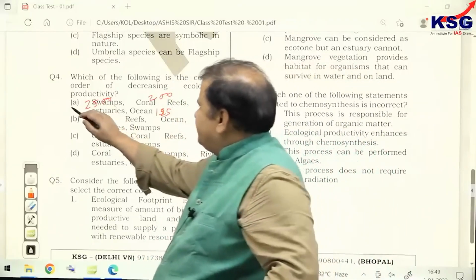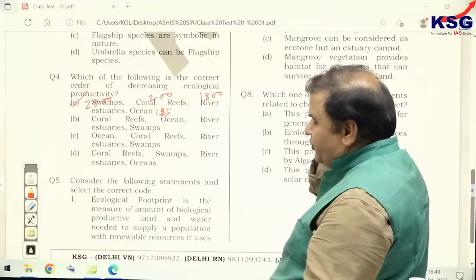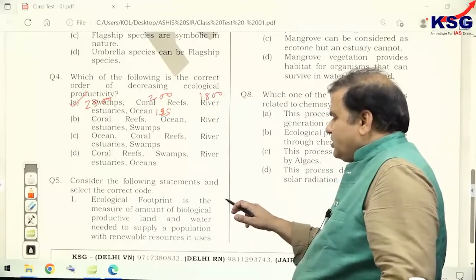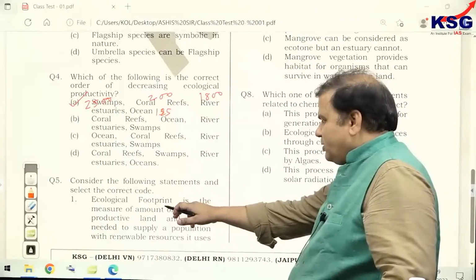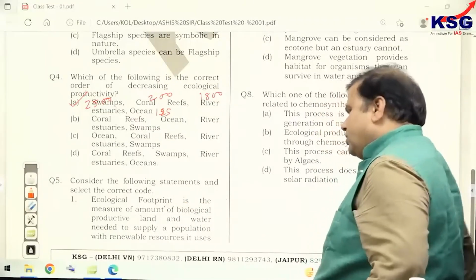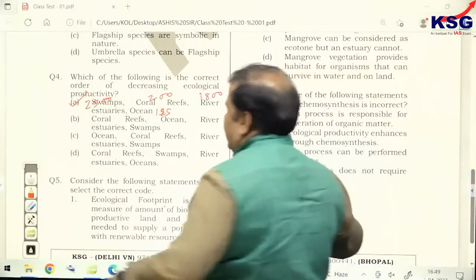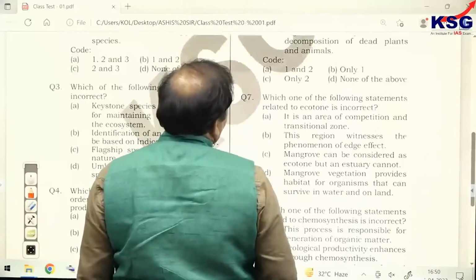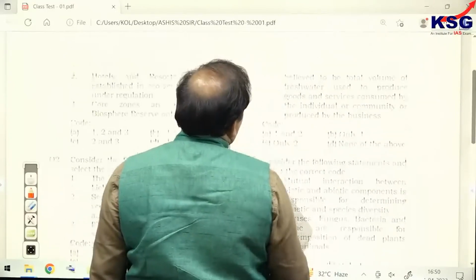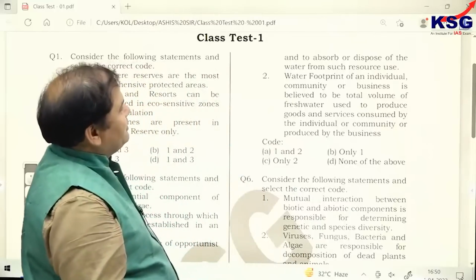A is the correct. Now, as far as question 5 is concerned, I haven't taught you, but these two are the correct definitions. Ecological footprint is the measure of amount of biologically productive land and water needed to supply a population with renewable sources and to absorb or dispose of waste from such resource use.